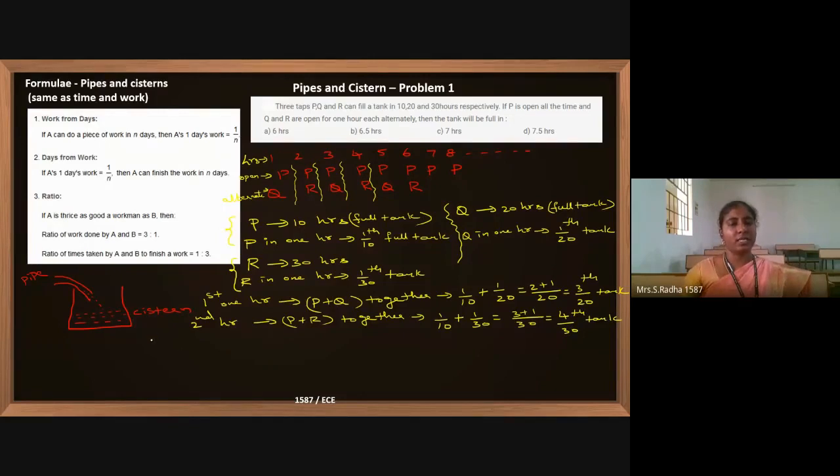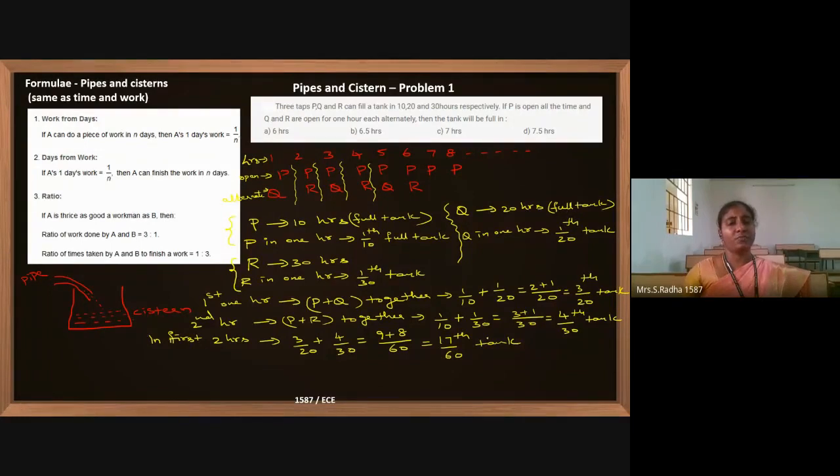So if you see in the first 2 hours, it is 3 by 20 plus 4 by 30. If you make LCM of this, we can take it as 60. And here it is 3 times means 9, 2 times means 8. So it is 17 by 60th of the full tank that is filled in the first 2 hours.